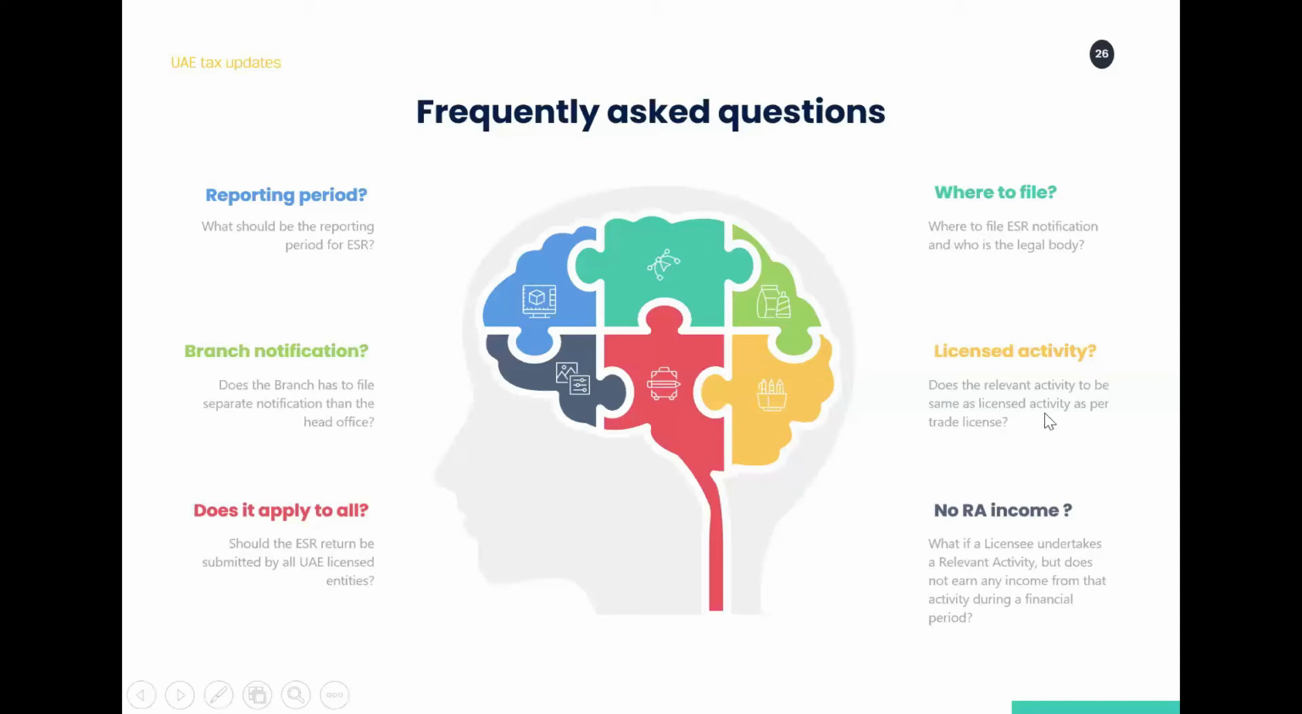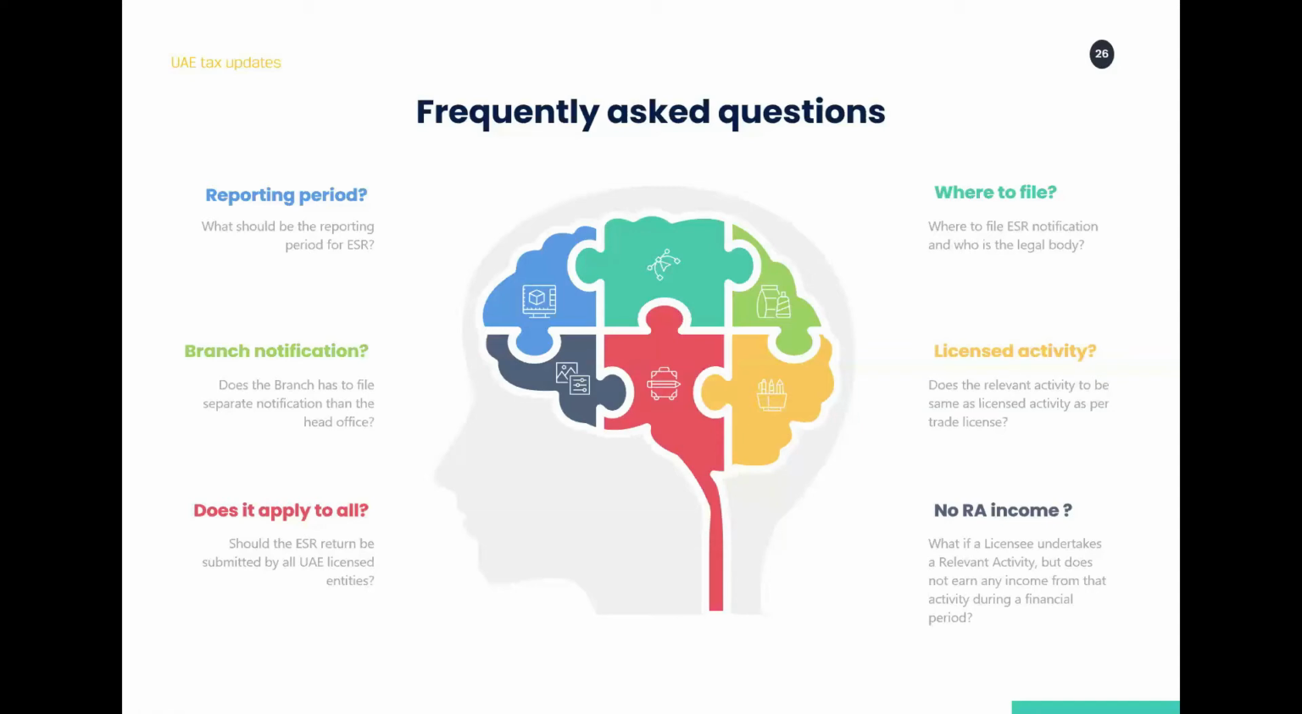So the next question is licensed activity. Does it need to be as per the licensed activities or not? The simple answer to this question is that the law talks about a substance over form approach. So if in substance there is a transaction done which might not be exactly your licensed activity, you are still covered in the ESR activities. So there, you have to be very careful about the transactions which you have done with related parties and things like that. So substance over form is how the law has been drafted.